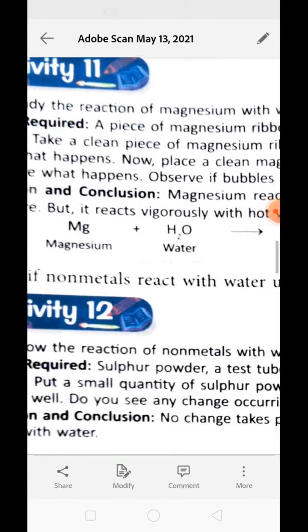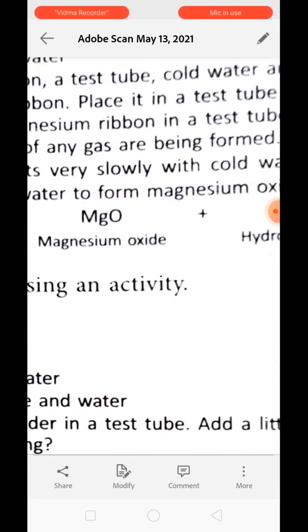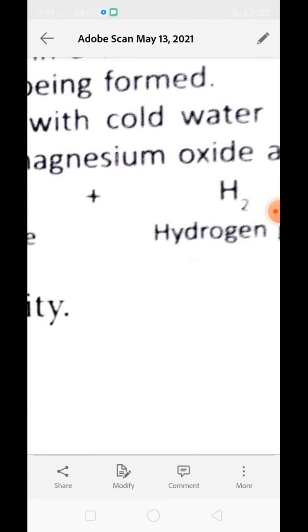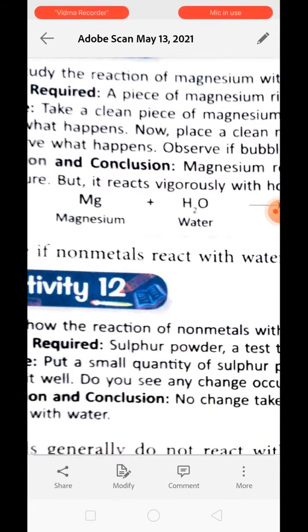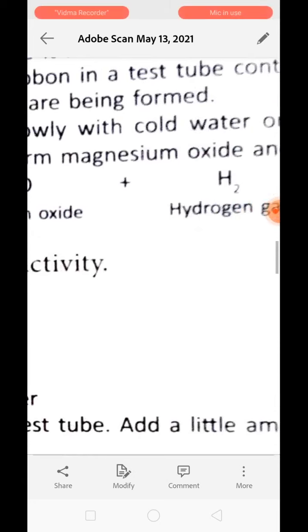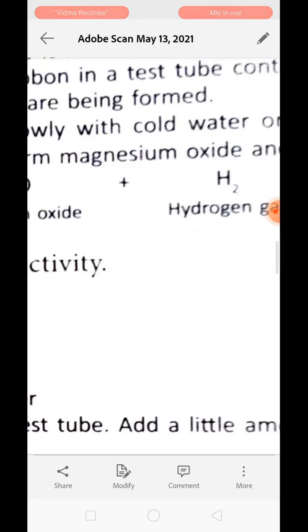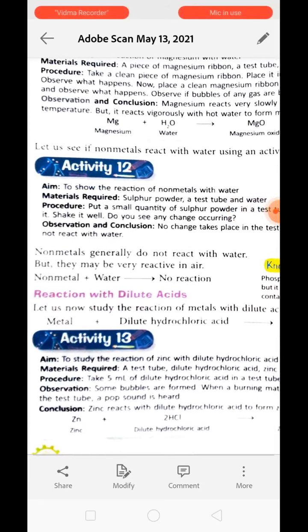So how does it react? Magnesium combines with water to form MgO, magnesium oxide, and hydrogen gas. So when a metal reacts with water, it can form a hydroxide or an oxide plus hydrogen. Over here, magnesium is reacting with water to produce magnesium oxide along with what? Hydrogen gas. Understood?